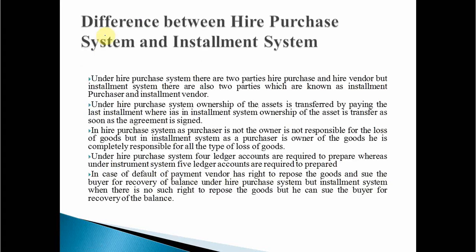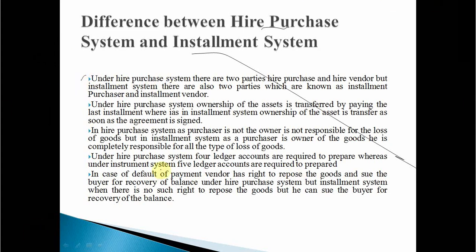Now, a very important thing. As you know, there are two systems: one is the hire purchase system, another is the installment system. Now let's see the difference between them. First difference: under the hire purchase system there are two parties involved, the hire purchaser and the hire vendor. In the installment system also there are two parties, known as the installment purchaser and the installment vendor. So though there are two parties in both systems, the parties' names are different. This is the first difference.